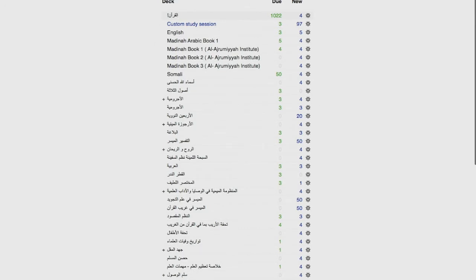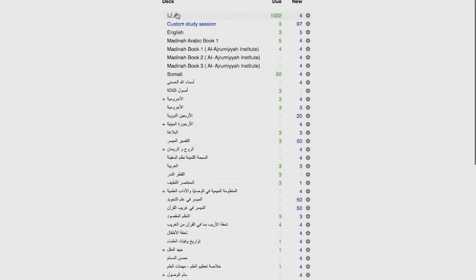So you can either create your own deck, okay, which is like this, and then you put a name in and so on and so forth. But again, I'm not trying to give you a full tutorial on how Anki works. You can find other YouTube videos on that. Here I'm just trying to teach you or inform you how you can use it to learn the Quran, or help you memorizing and reviewing it.